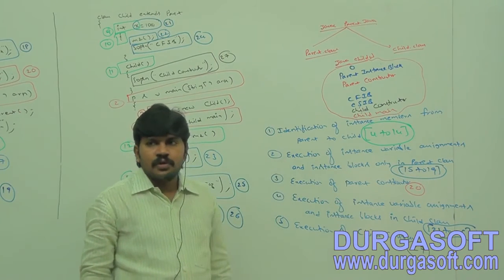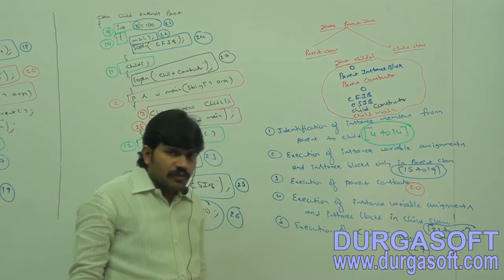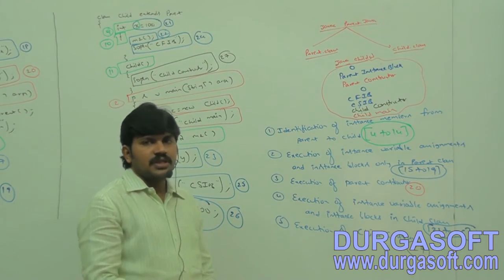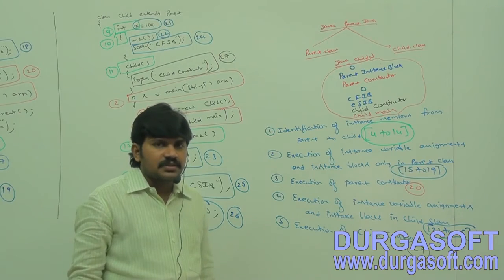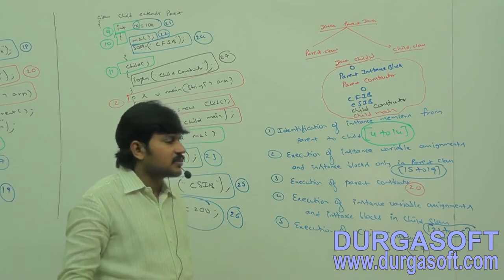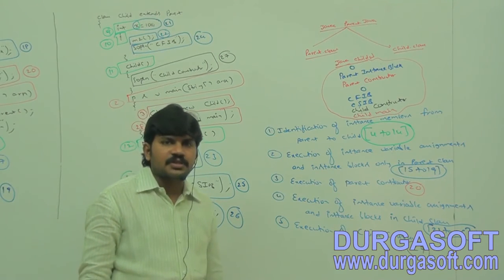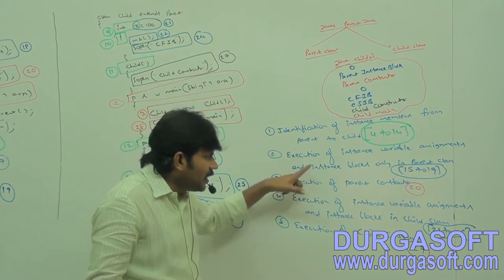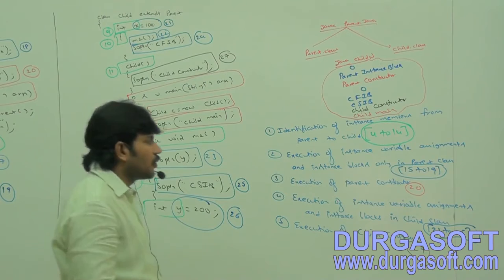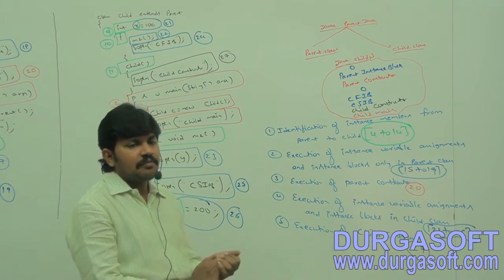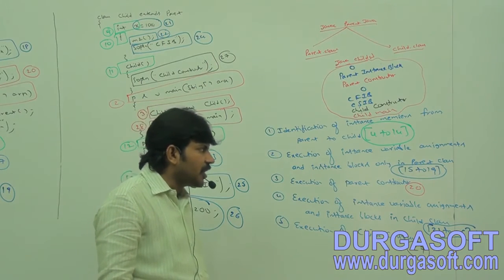Next, second step: execution of instance variable assignments and instance blocks only in parent class.